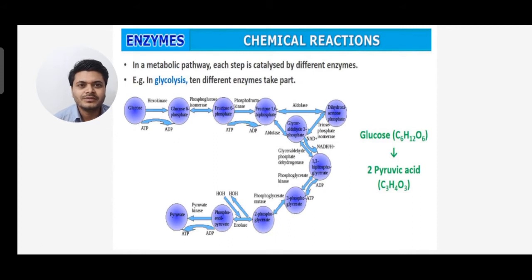Now, in a metabolic pathway, each step is catalyzed by a different enzyme. Example, in glycolysis, 10 different enzymes take part. Glucose is converted into pyruvic acid. Hexokinase, phosphofructokinase, phosphoglucoisomerase, aldolase, pyruvate kinase are there. Many enzymes are there.